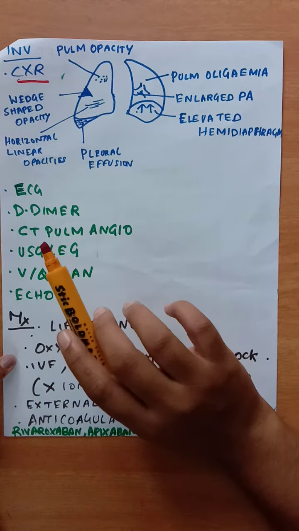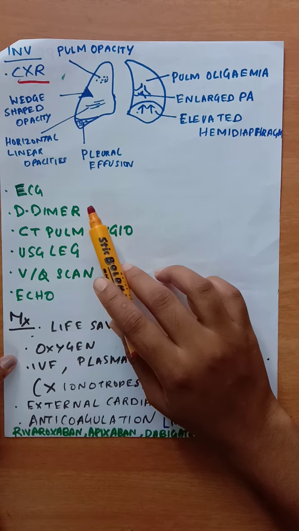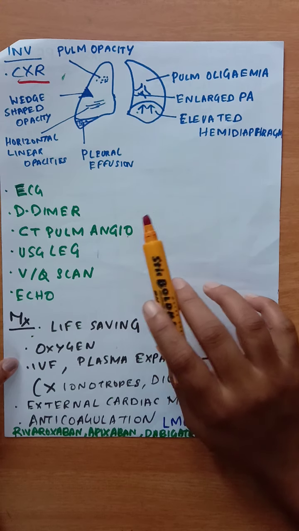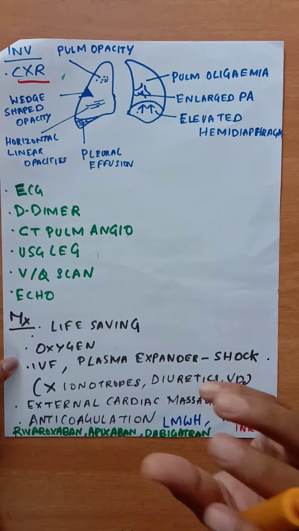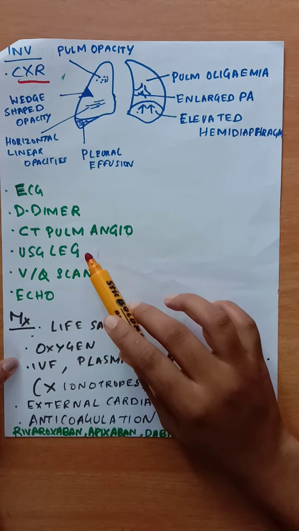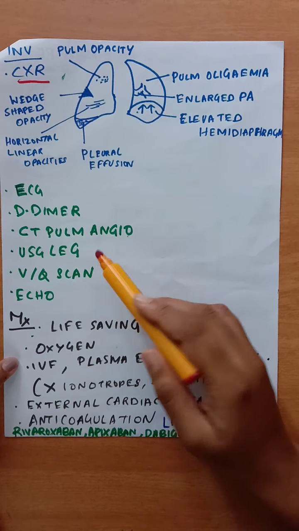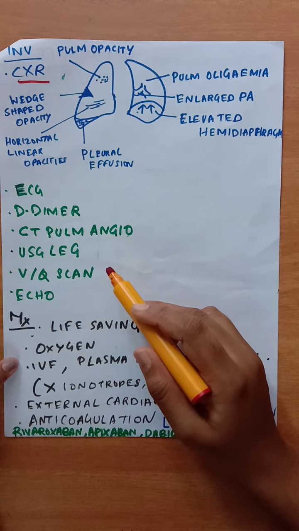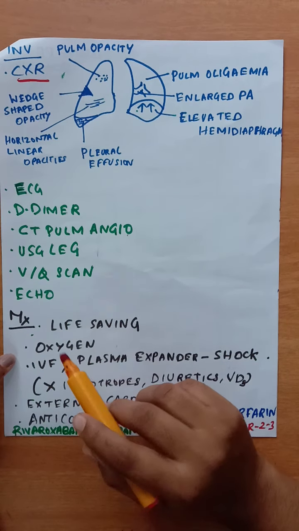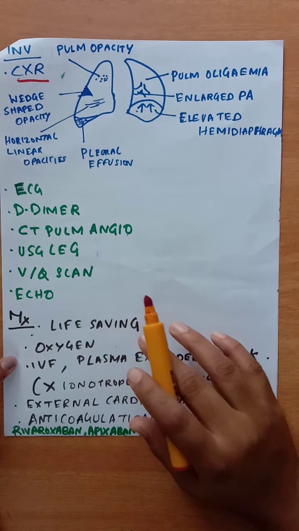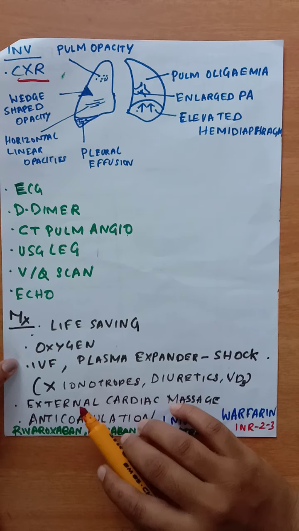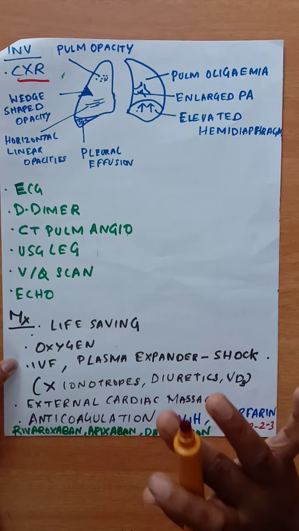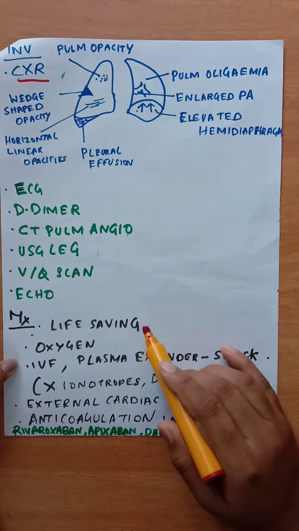Then ECG is to be taken, then D-dimer which will be elevated, and CT pulmonary angiography which shows the pulmonary embolism correctly, and USG leg and venous Doppler to rule out DVT, and ventilation perfusion scan, then echocardiography to look for RV dilatation.